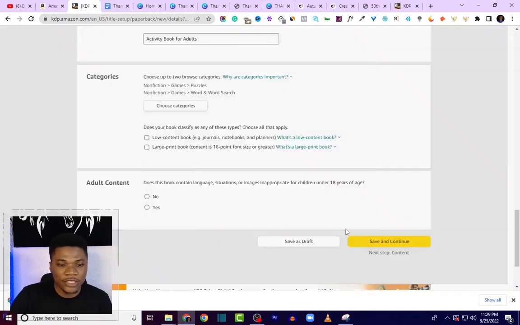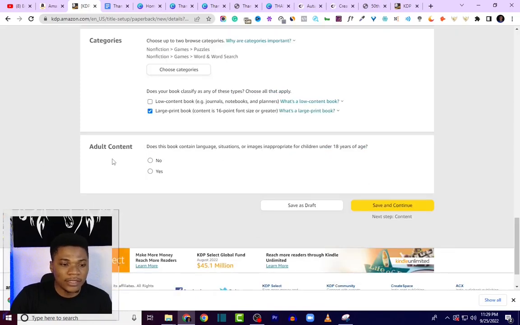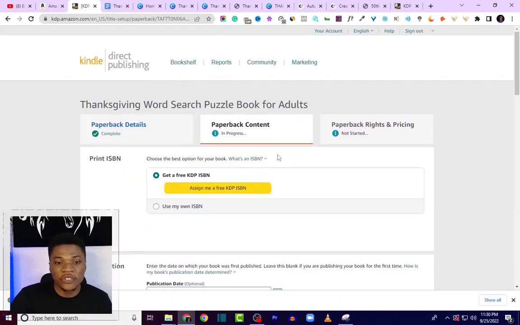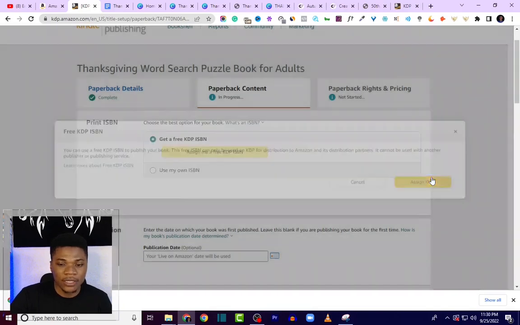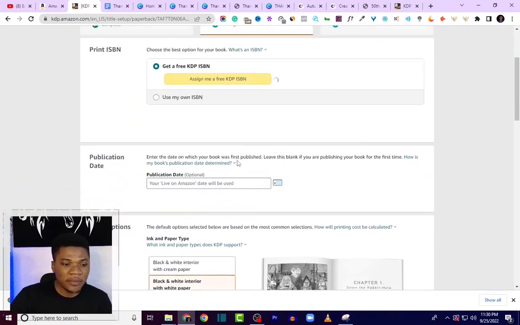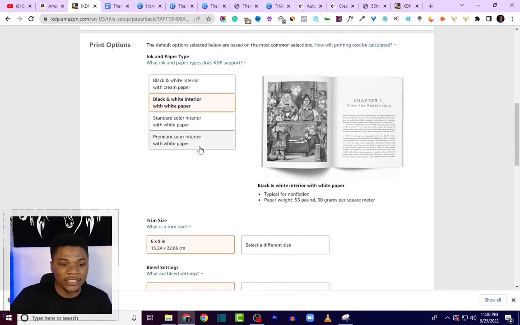And then I'll click on save. Then does your book classify as any of these types? You want to select large print book. And then does your book contain language, and so on? No. And then I'll click on save and continue. Then for the ISBN, you want Amazon to assign you a free ISBN. So I'll click assign ISBN. Publication date, it's going to be automatic. Print options, we are using black and white interior.